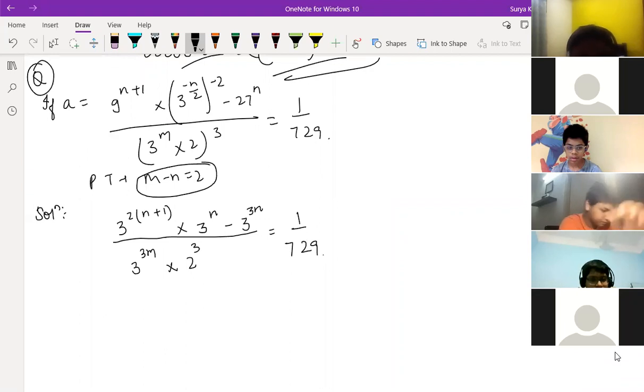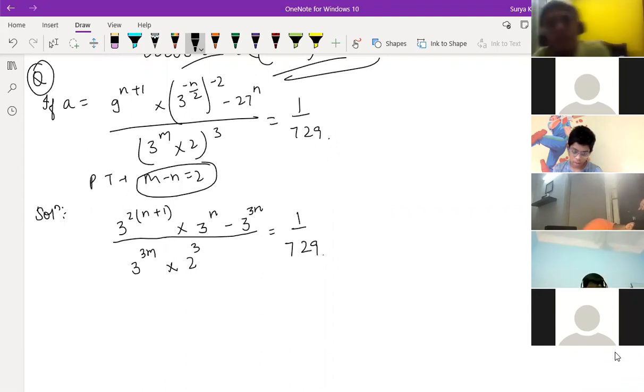Sir, here 3 to the power minus 9 by 2, whole power minus 2, into minus 27 to the power 9. Which one, the numerator part you're taking or the denominator part? Numerator part, sir. There we need to multiply 3 to the power minus 9 by 2 whole power minus 2 with the minus sign. Where is the minus sign? There is no minus sign. 9 to the power n plus 1. Where is the minus sign here? How is minus 9 by 2 coming?